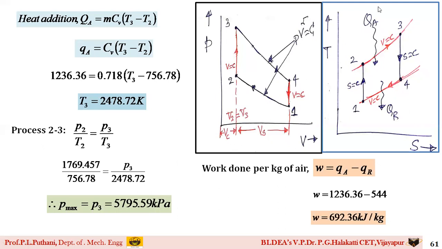So this is the method of how to find out all the values for the Otto cycle problems, students. Thank you, students. We shall stop here. Again, in the next session, we will be solving some more problems.